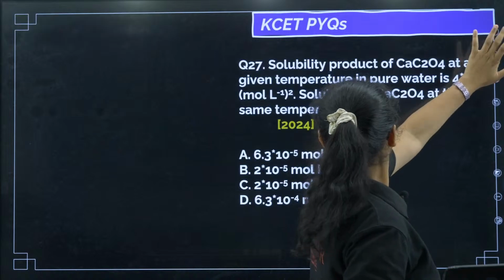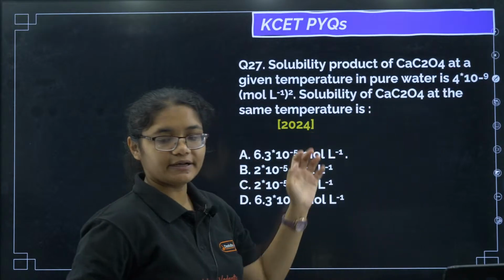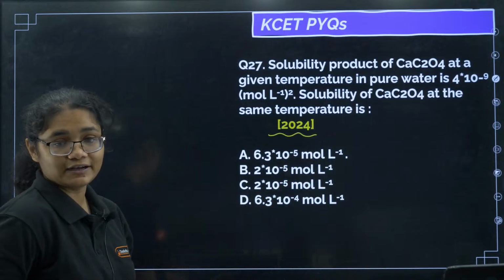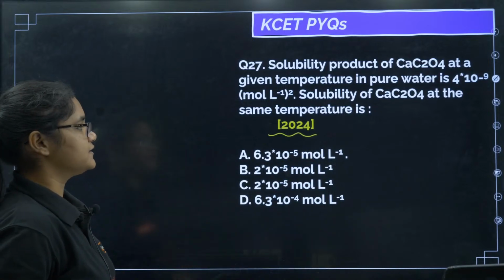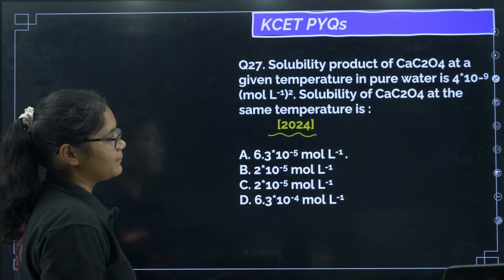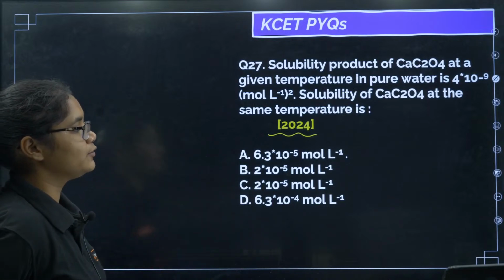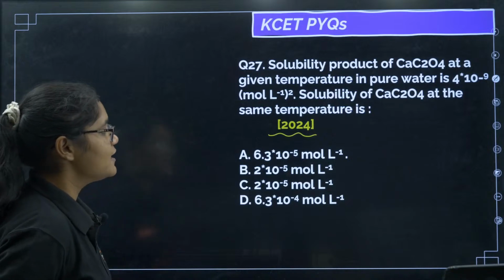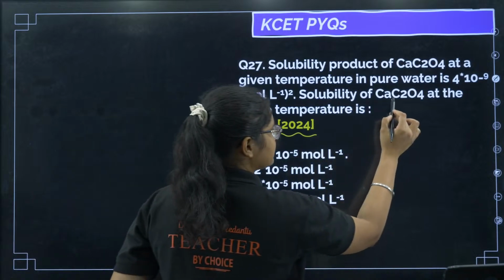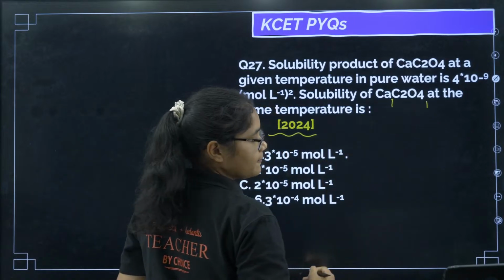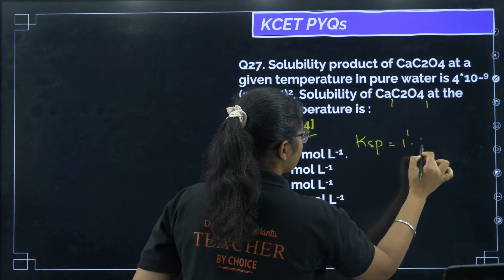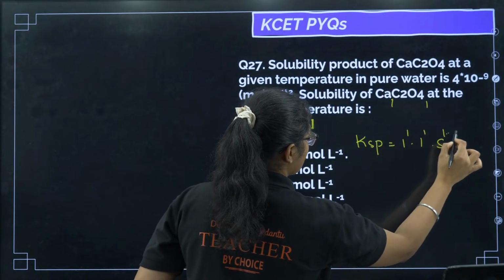Next question, a solubility product question. This was a question of 2024, you can see it is a recent question. Can we solve this? The solubility product of CaC2O4 at a given temperature is given to you as 4 into 10 to the power of minus 9. Find the solubility of CaC2O4. Here x is equal to 1, y is equal to 1. So what is the solubility product? 1 to the power of 1, 1 to the power of 1, s to the power of 1 plus 1.